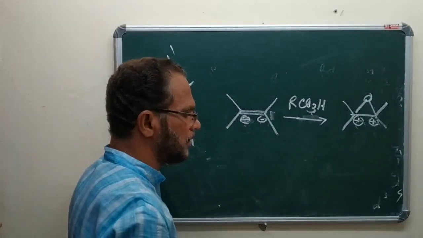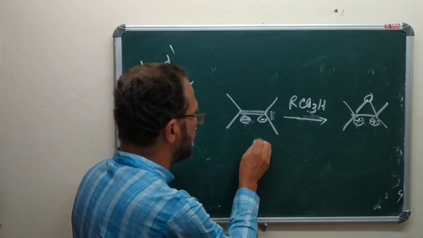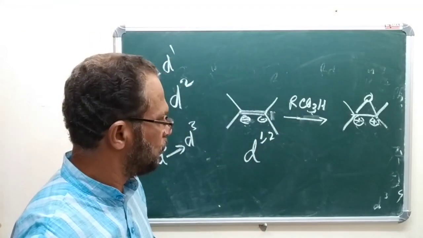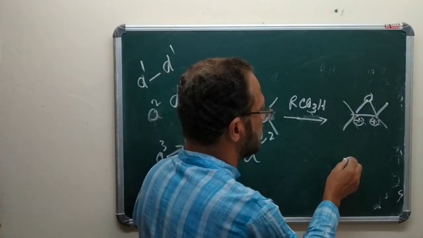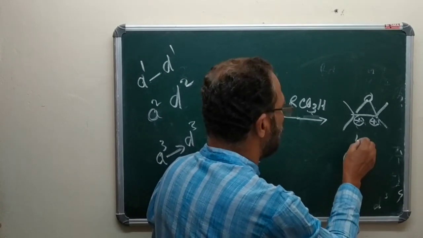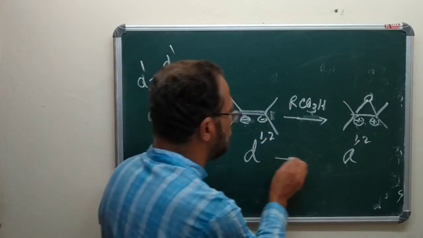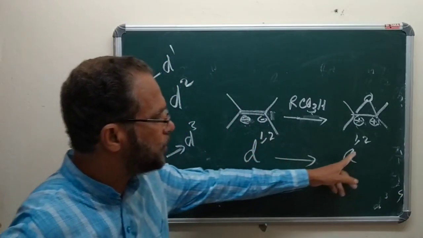So here, this is a donor carbon atom. Donor carbon atom for this plant is called D12. This is an acceptor carbon atom. Another acceptor carbon atom for this is called A12. D12 is changed into A12.